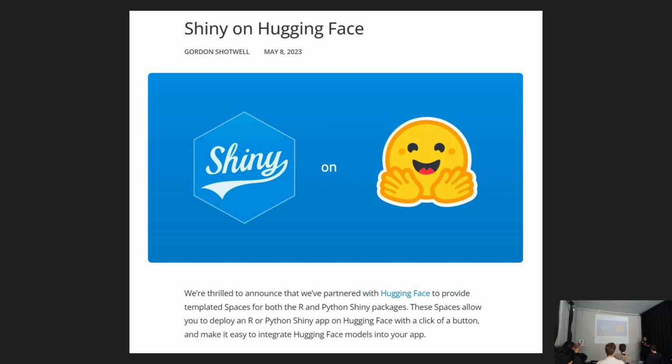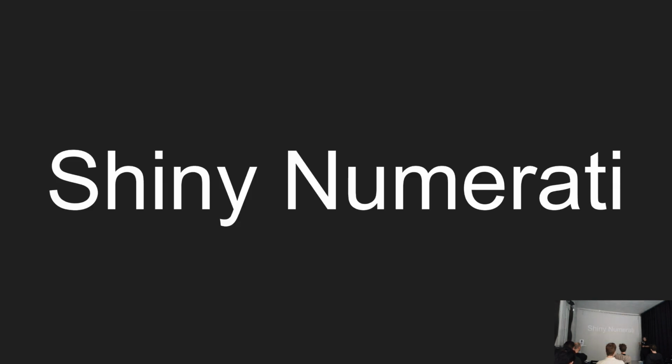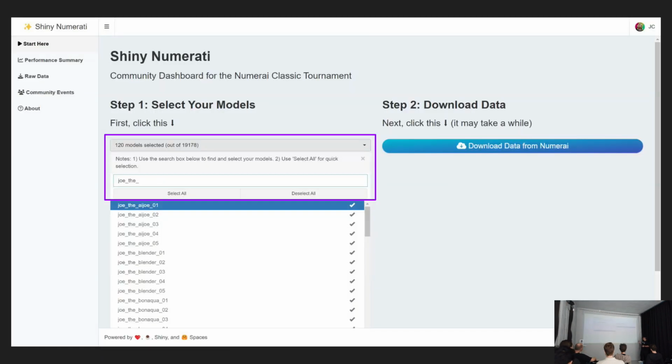It's like 2 CPU and 16 gigabytes of RAM, more than enough for most use cases. So I said, okay, maybe this is the time to try again. Let's build something else, be more interactive, and I don't have to store all the data on the server. So I came up with this Shiny Numerati, which is something like this.